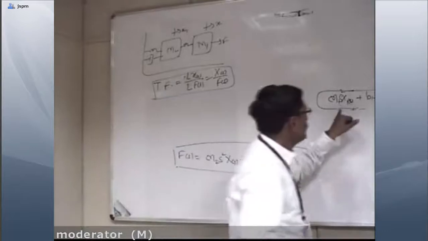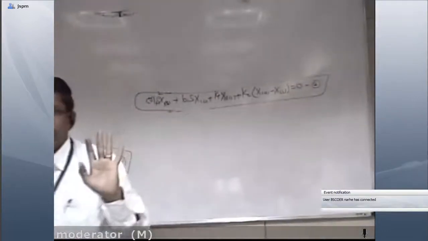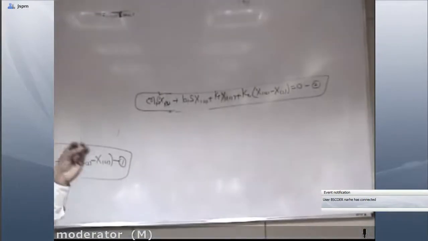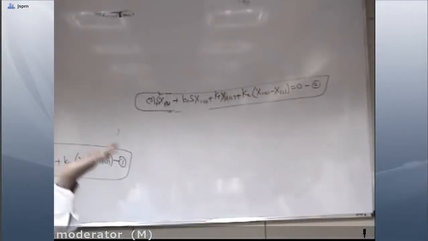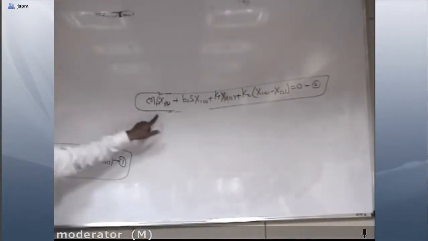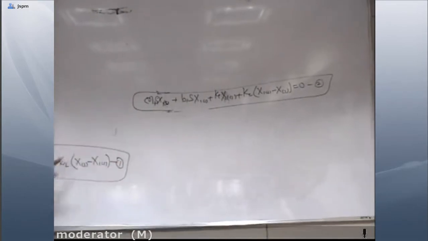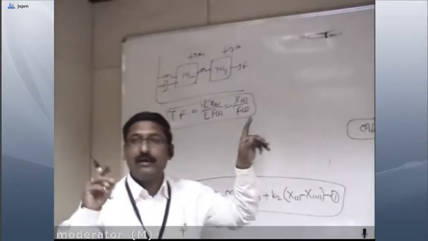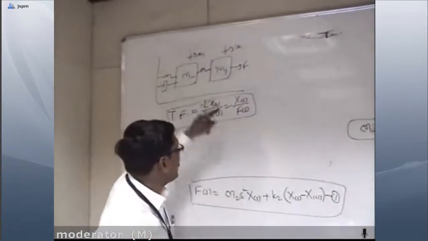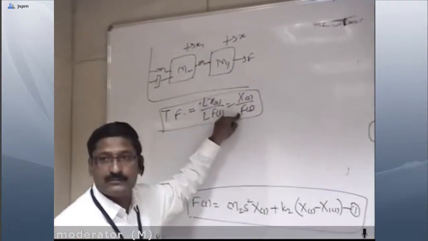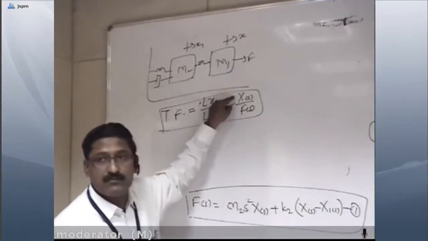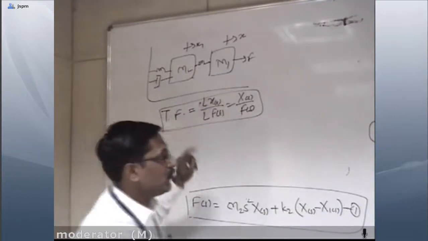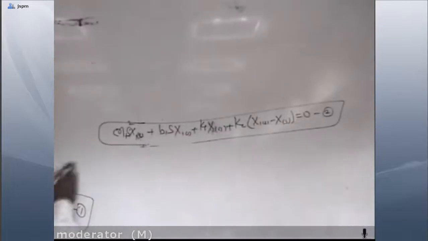If we go here, x1 and x equate with 0, which means we can find any value, either x1 in terms of x or x in terms of x1. So from equation number 2, first of all we will find the value of x1 in terms of x. Why are we considering the value of x1 in terms of x? Because the transfer function is X(s) upon F(s), so whatever values are there must be in X(s). So from equation number 2 we'll find this one.